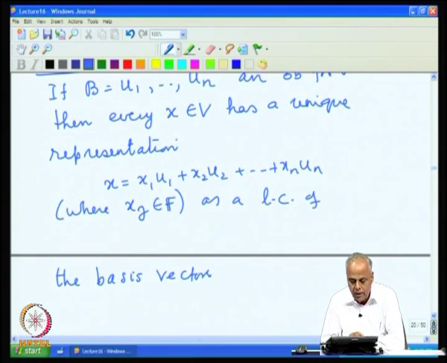So every vector is a linear combination of the basis vectors, and there is one and only one way.